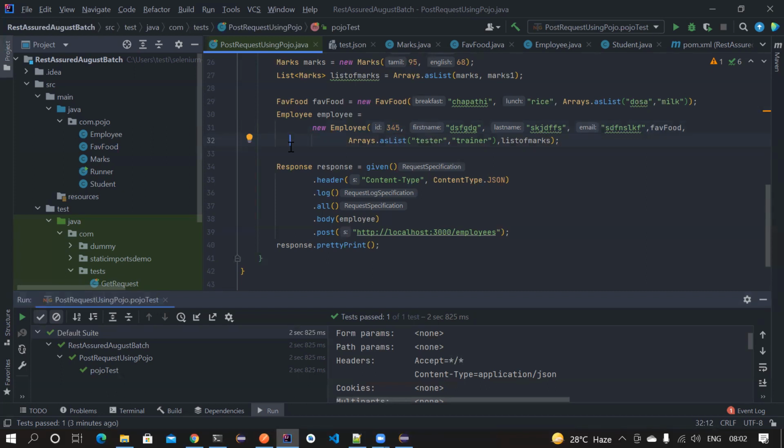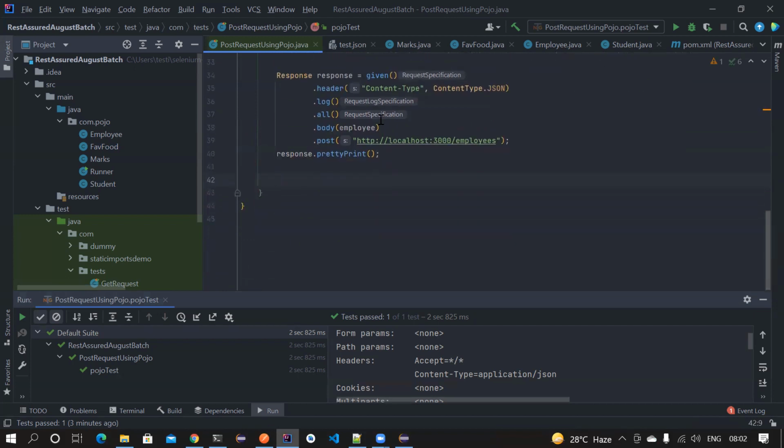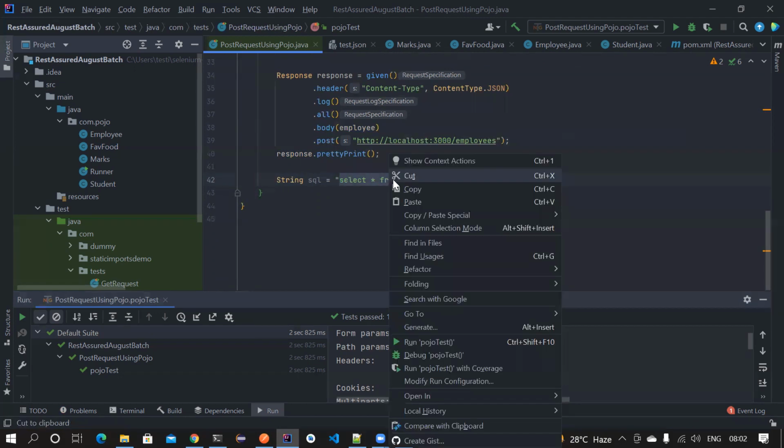So let's say I am storing some string like this: String sql equal to select star from employee. I have a query like this. Now if I select this, there is some option to inject.